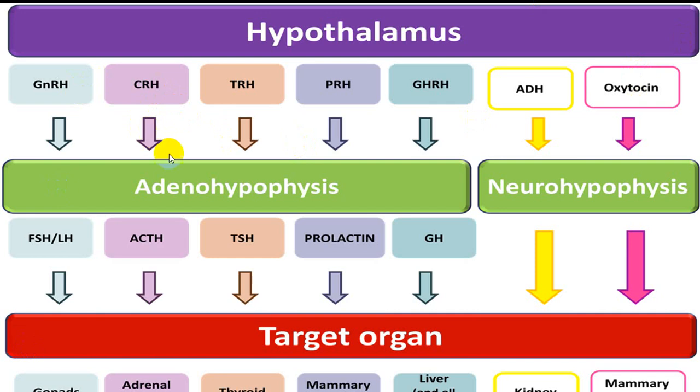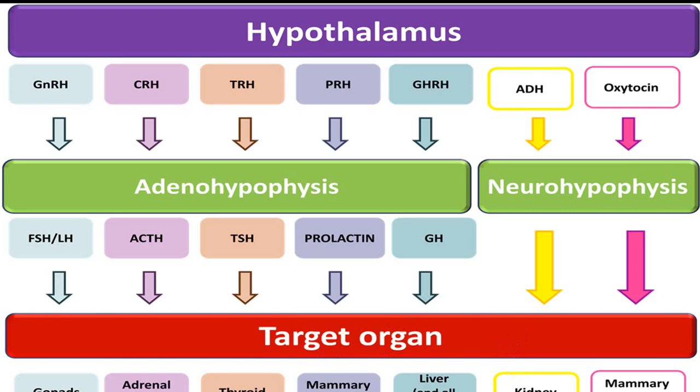This we have already shown you before. These are acting on the adenohypophysis. These are acting on the neurohypophysis. In the neurohypophysis, they are stored and they will be acting on kidney and mammary gland. So these are the different types of hormones secreted by hypothalamus, which will be acting on the anterior pituitary and which will be acting via the neurohypophysis. See here, nothing is secreted from the neurohypophysis, but the neurohypophysis stores those hormones and releases them into the bloodstream, and then they act on the target organs.